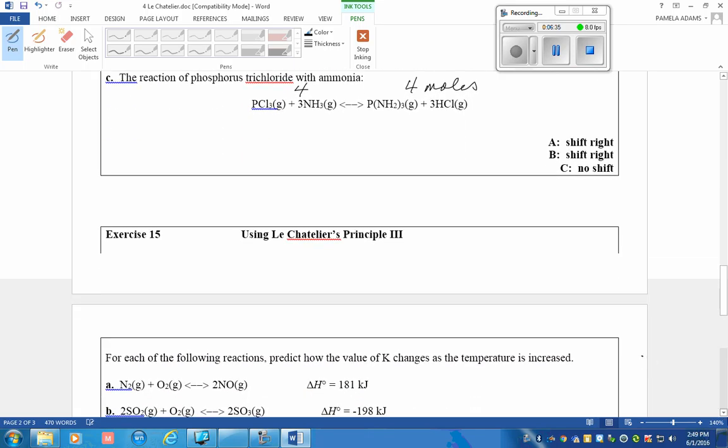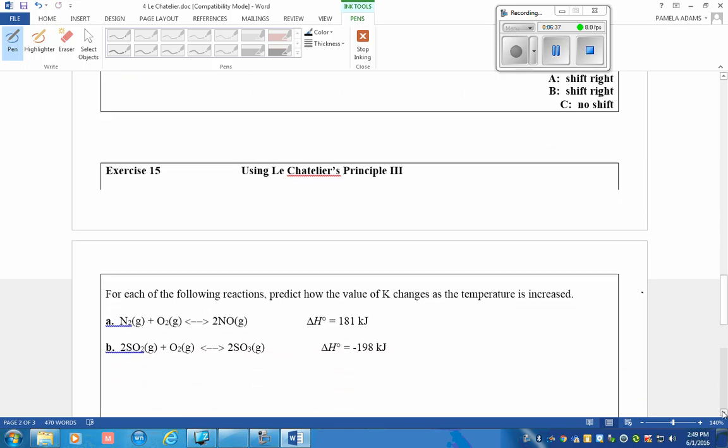Okay, so this is asking us this time for what happens to the value of the equilibrium constant. Delta H is 181. That is an endothermic reaction. So why don't we just think of the enthalpy as a reactant. So we are increasing the temperature, so equilibrium will shift to the right.